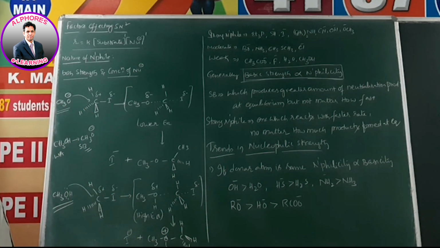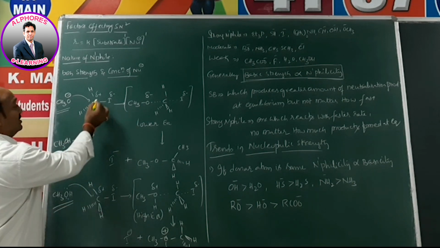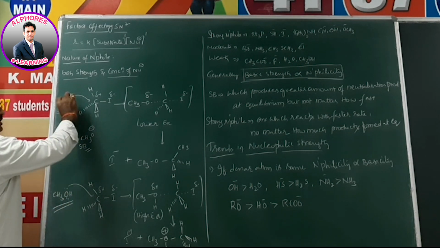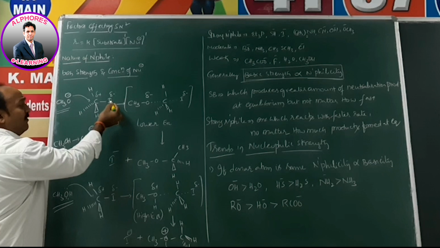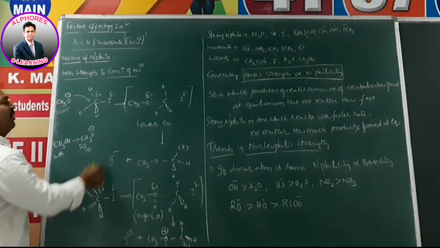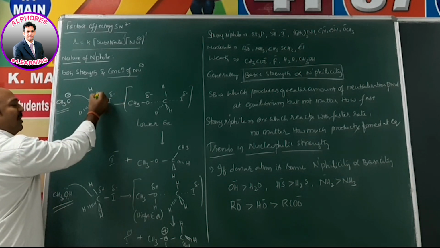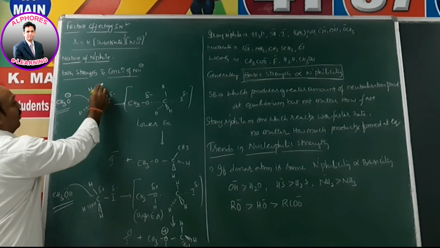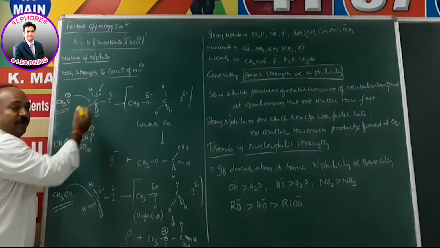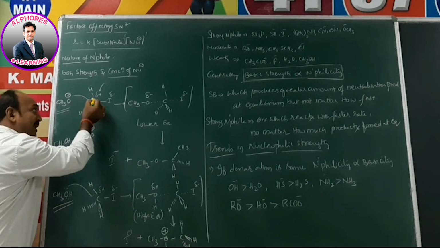If we observe the reaction, in both cases methyl iodide is the only substrate. For the same substrate, I am considering here CH3O minus. As usual, CH3O minus approaches from the rear side with respect to the departing I. The leaving group is I. Being a departing group, it bears a partial negative charge and this carbon bears a partial positive charge. Now we say this carbon is an electrophilic carbon. Being an electrophilic carbon, positive charge develops here. That is why it attracts a negative charge.